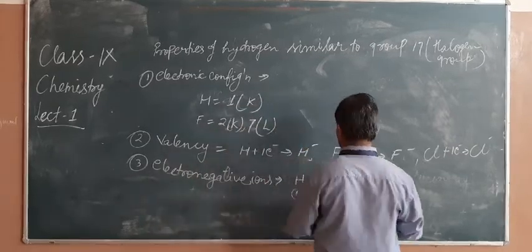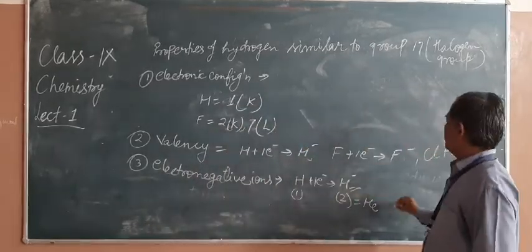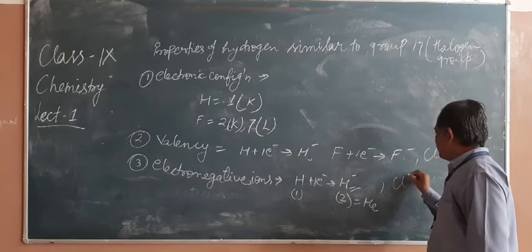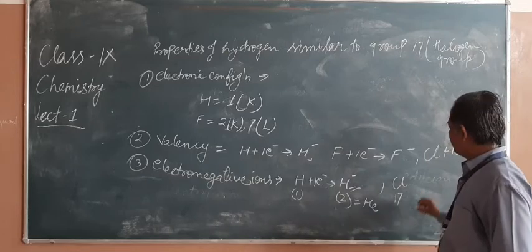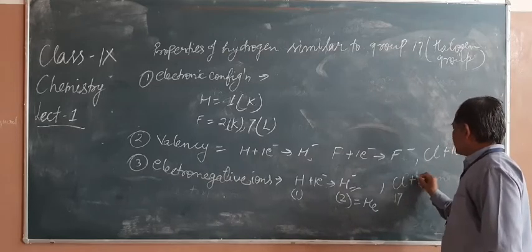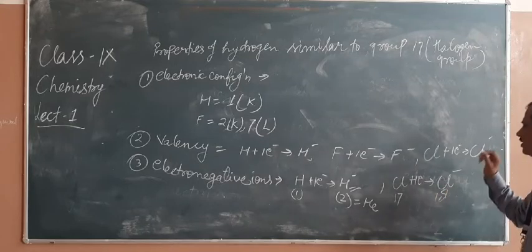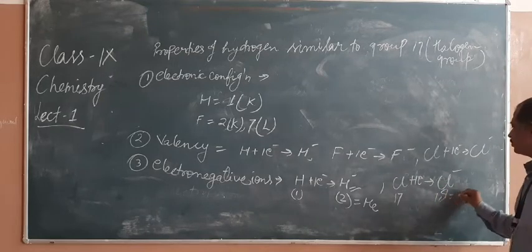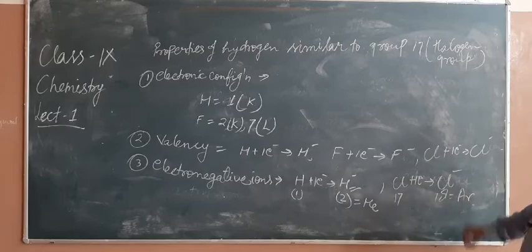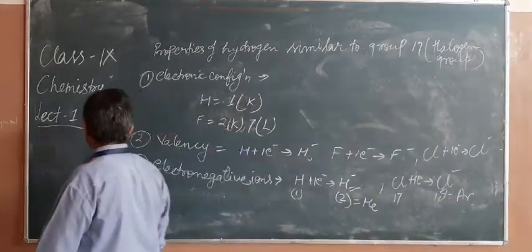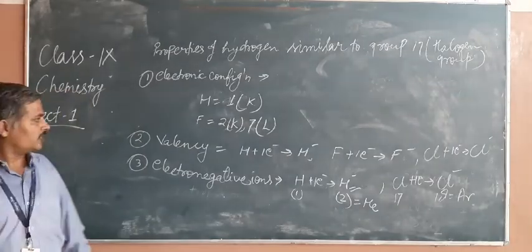In the same way, negative ion formation: chlorine, which has 17, gains 1 electron and forms a negative ion with 18 electrons, which is similar to argon. In this way, electronegative negative ions are formed by hydrogen during chemical reactions.